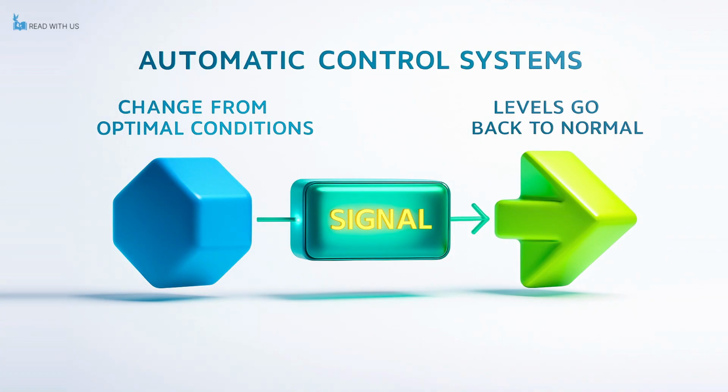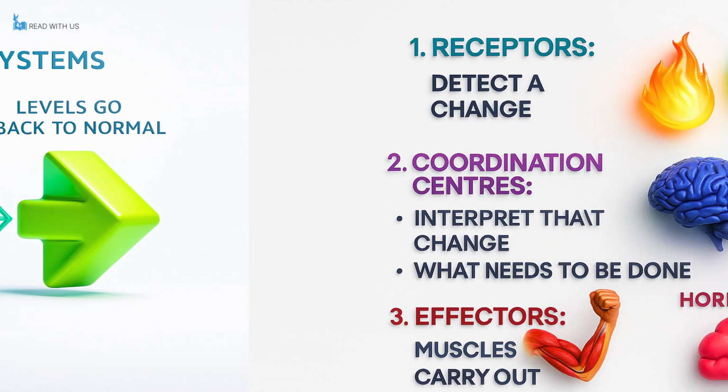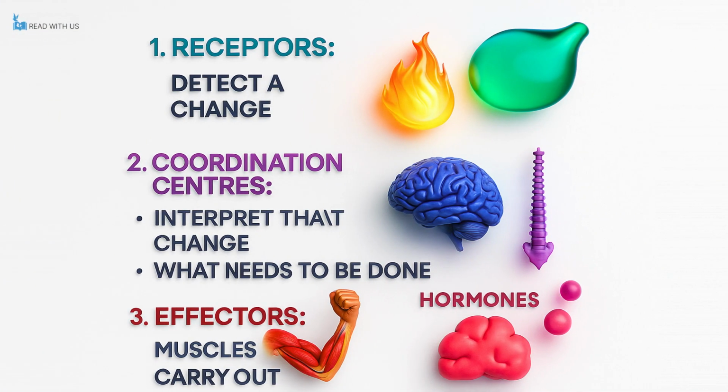Each automatic control system in the body consists of three essential components. First, there are receptors that detect changes in the environment, such as a rise or fall in temperature. Second, there are coordination centers like the brain or spinal cord which interpret these changes and decide how the body should respond. Third, there are effectors, which are usually muscles or glands, that carry out the necessary actions to restore balance. For instance, a muscle might contract or a gland might release a hormone depending on what is needed.